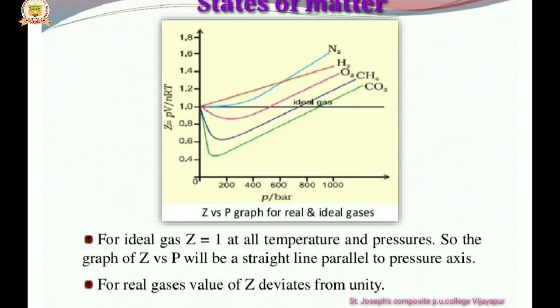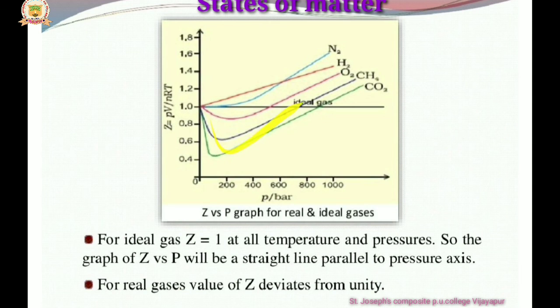From this graph we conclude that for an ideal gas the compressibility factor Z is equal to 1, where PV divided by nRT is equal to 1, parallel to the pressure axis. For the real gases, Z may deviate. These curves show deviations.